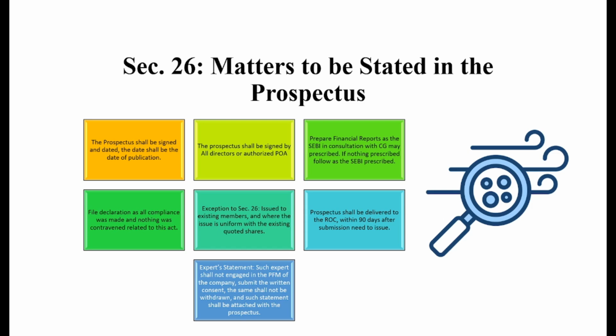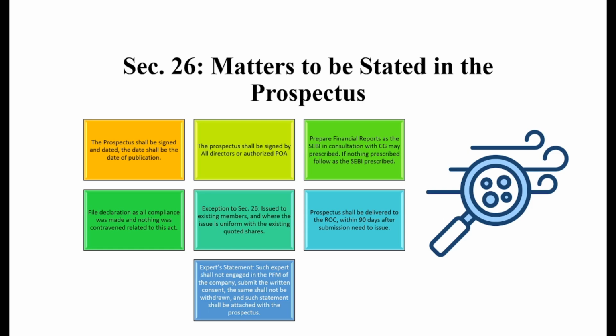Section 26 provides several conditions for the purpose of issuing the prospectus by any company. First, the prospectus shall be dated and signed, and the date provided in the prospectus shall be deemed to be the date of publication. It means your prospectus as an official document must carry the prescribed date on the front page.